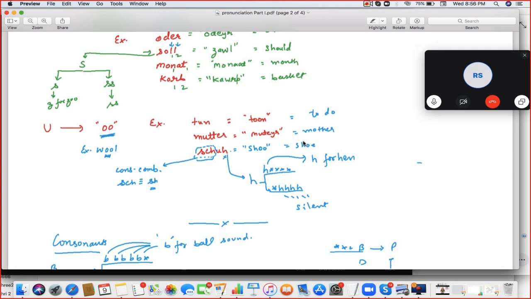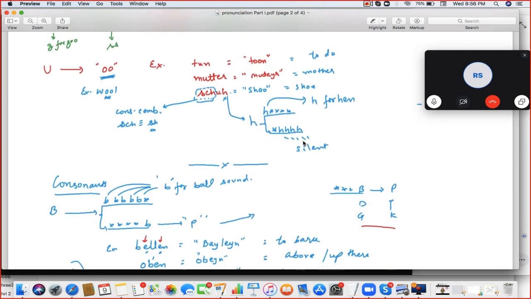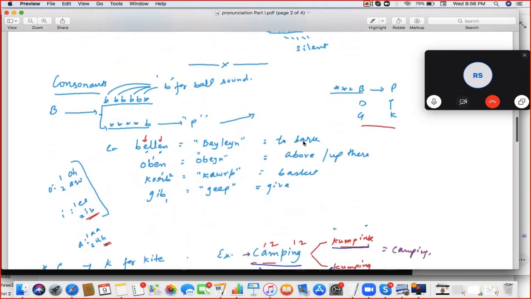Corp. Correct. Next. U is U, the sound, and so for them the word is TUN, it should be tune. If the word is MUTTER, it will be mutter, and if it's SHUH, it'll be shoe. Shoe. Great. Okay. Next is B.